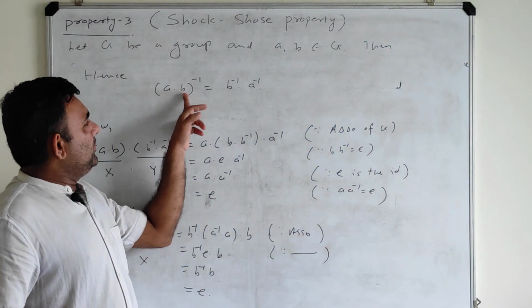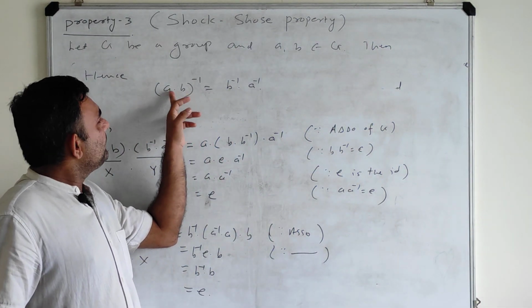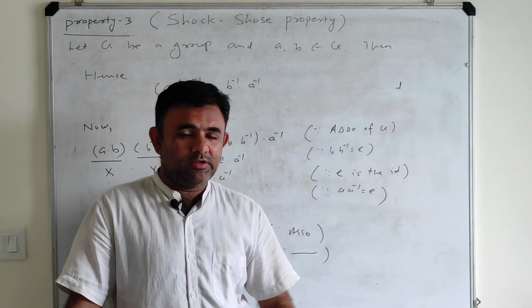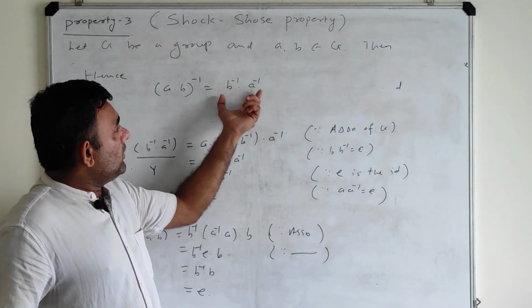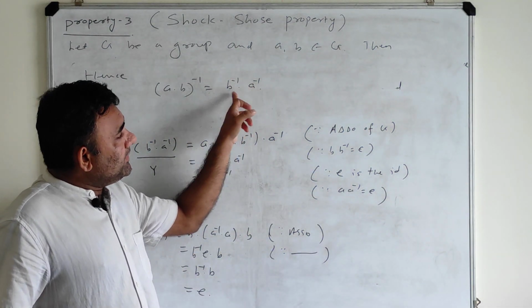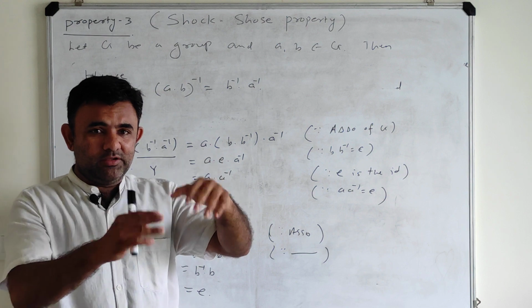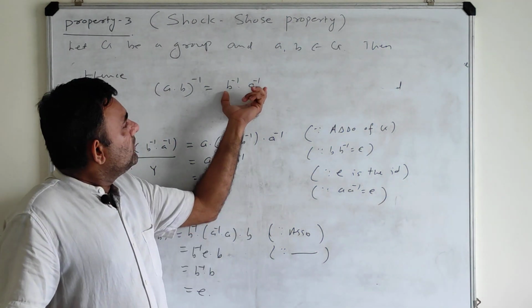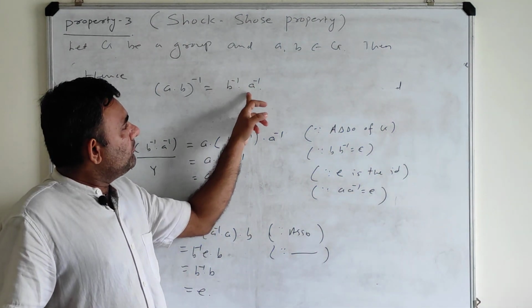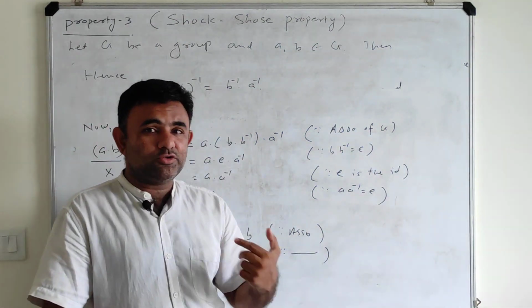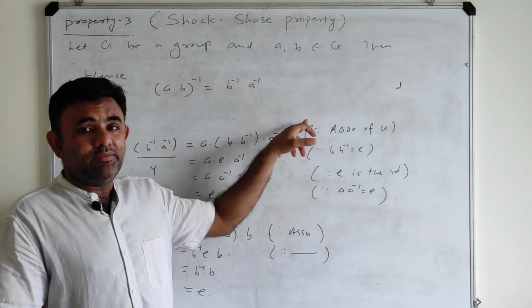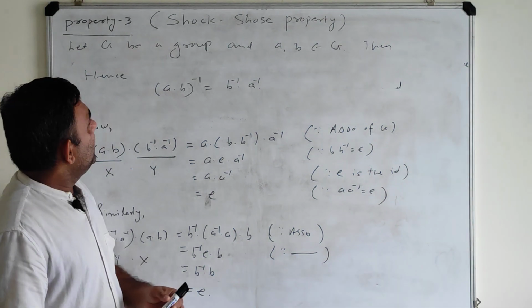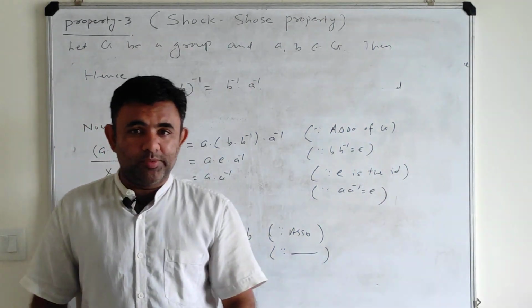So here AB means first we wear the socks, then the shoes. But in the second way, first we take the inverse and then the product. So inverse means we take off the shoes first, then the BA product means we remove the socks after. So the process is getting reversed. That's why it is known as the socks-shoes property.